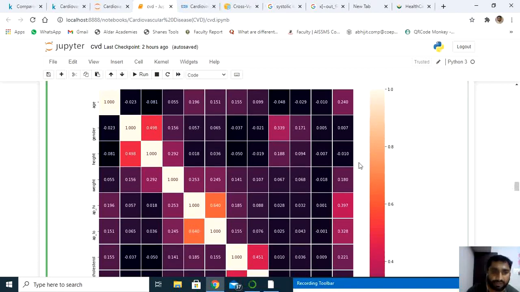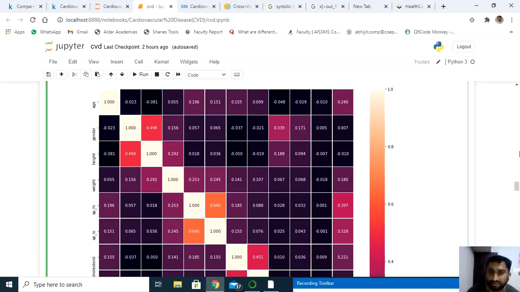When it comes to height and weight, height is not so correlated, and weight is also not so correlated, but we can use BMI. Using height and weight, I'll try to create one more feature, let's say BMI, body mass index. We'll discuss that.